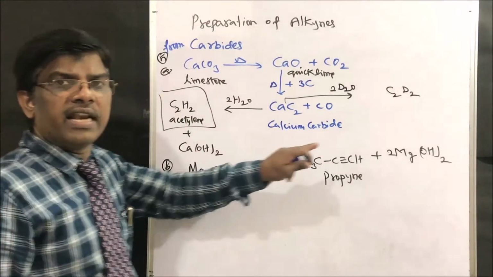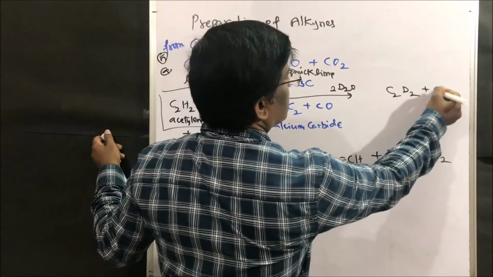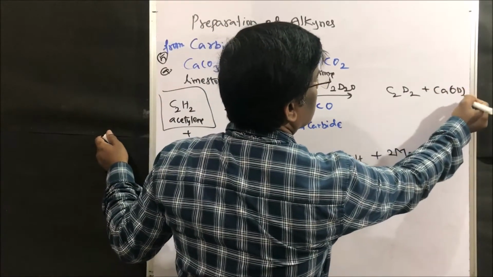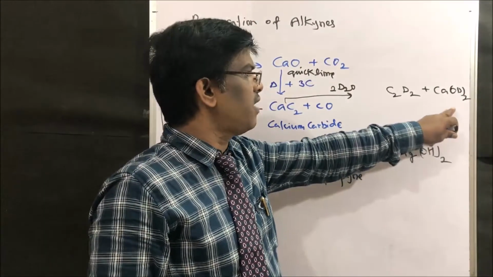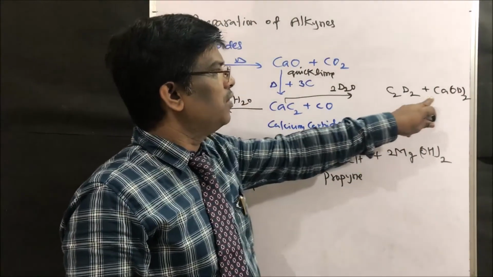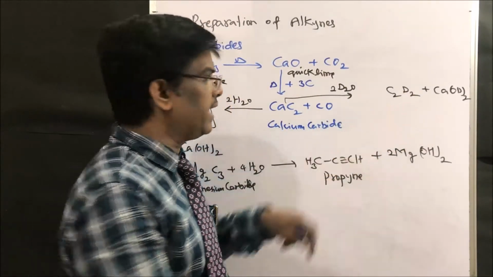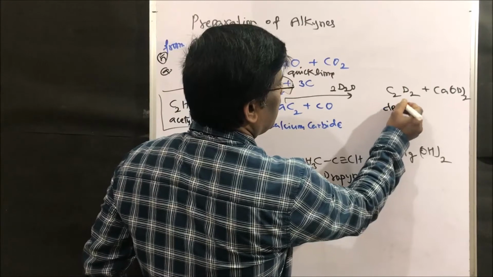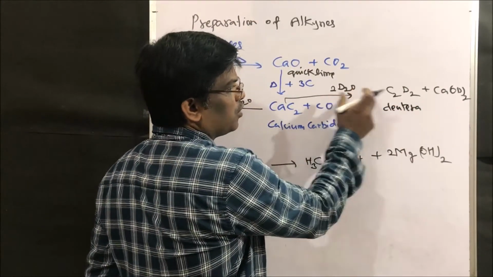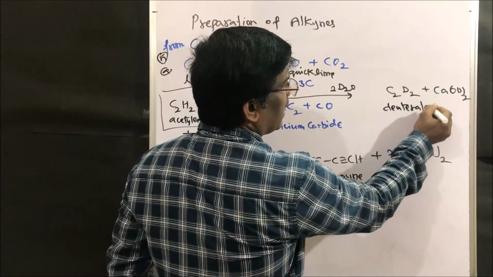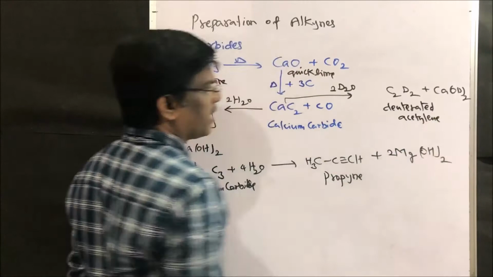C2D2, deuterated acetylene, plus calcium deuteroxide, Ca(OD)2. So using deuterated water, I am going to get deuterated acetylene, right?